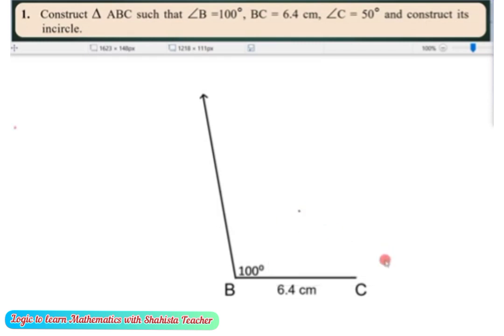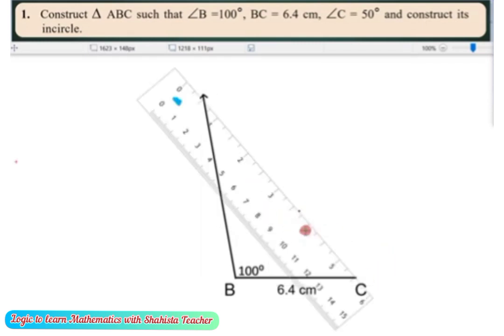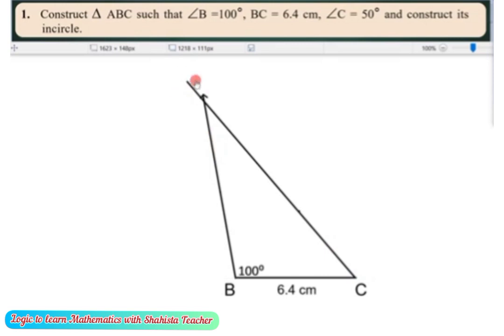So here we will plot. No need to scale it, we can take any centimeter. So just draw this line. Now draw this line, so angle C is 50 degrees. Now you can see angle C is 50 degrees. Give the name A at the top. So the vertices are A, B, C. There are 3 vertices A, B and C. Angle B is 100 degrees and angle C is 50 degrees.